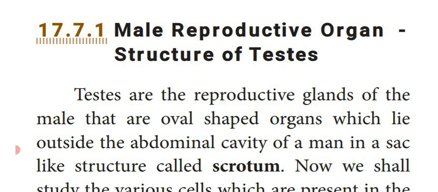Dear students, in the previous paragraph we have seen that the primary sex organs are testes of male and ovaries of female. Testes is given in the plural form, so that means a pair of testes, which is located on the outer side of the abdominal cavity. This testis is known as the male reproductive organ.